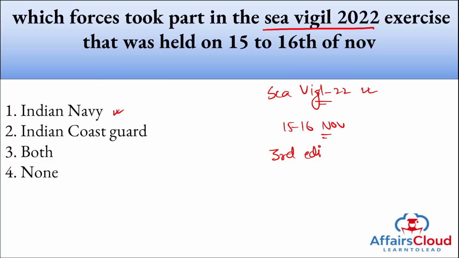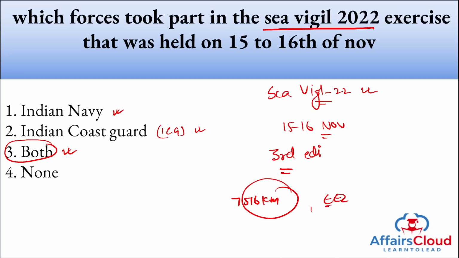First, Indian Navy. Alright, remember, Indian Navy and ICG, that is your Indian Coast Guard. These are the two organizations that took part in this particular Sea Vigil exercise. And this was the third edition of this particular exercise. Also, this exercise will be undertaken along the 7,516 kilometer long coastline that will cover your exclusive economic zone of India. This will also include all the coastal states, union territories and other maritime stakeholders, including the fishing and coastal communities also.